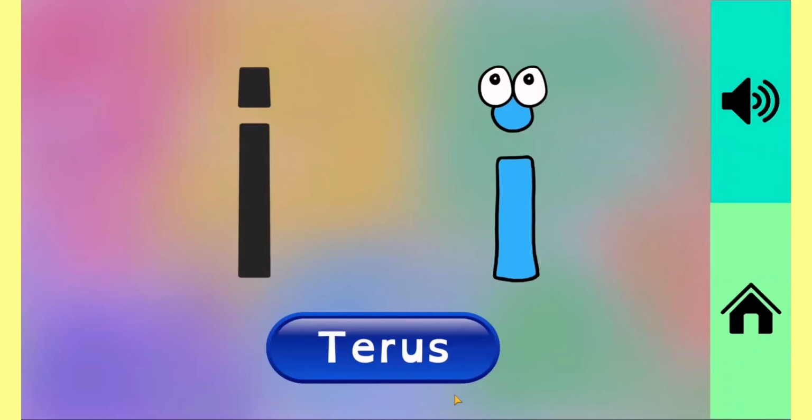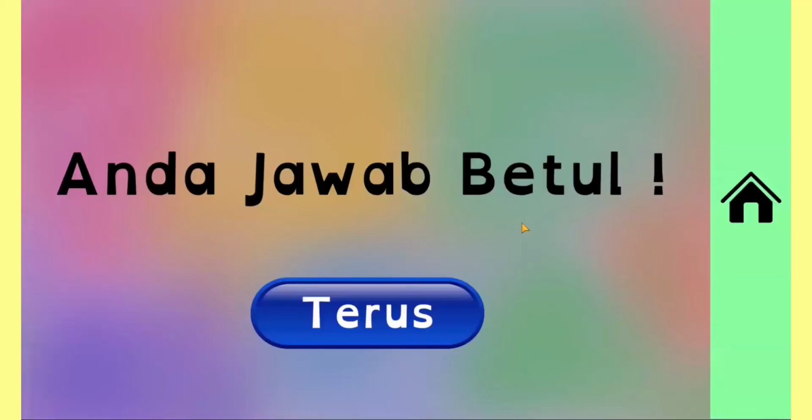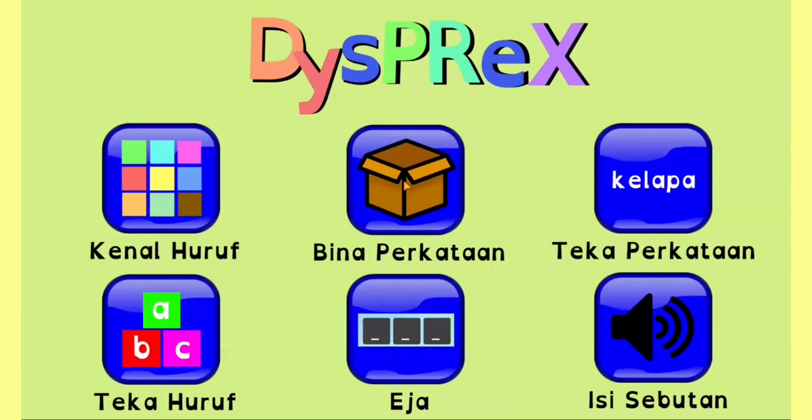They can also choose to play a game or go back to the home page. Sila pilih huruf Q. If they choose the correct letter, the system says Anda jawab betul. And the second is pindah perkataan.